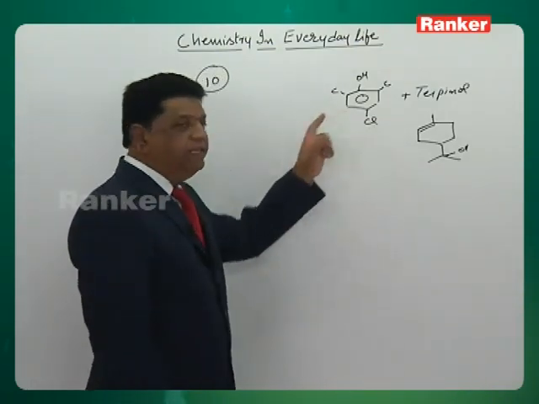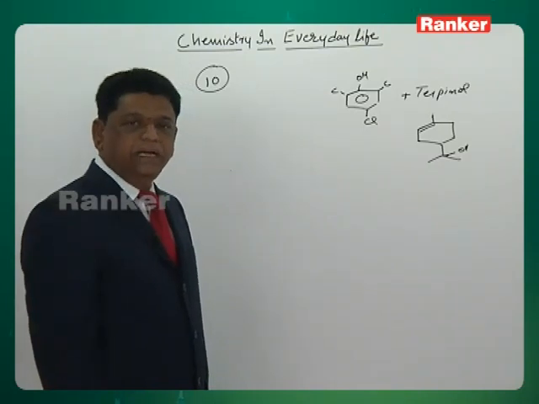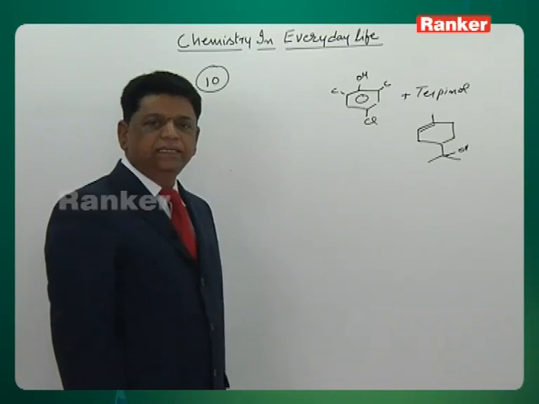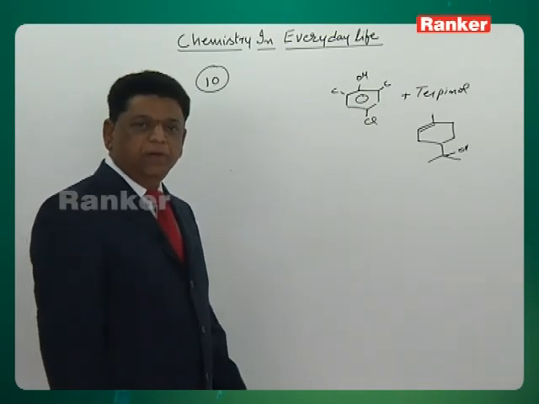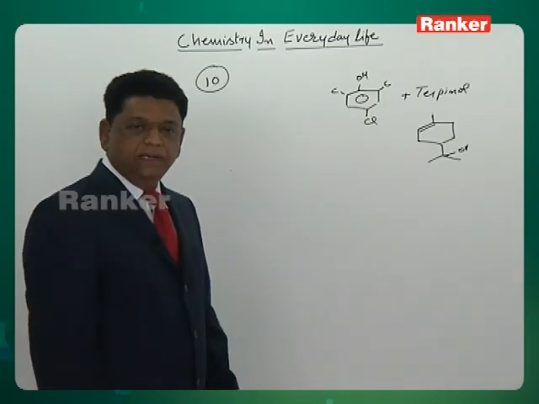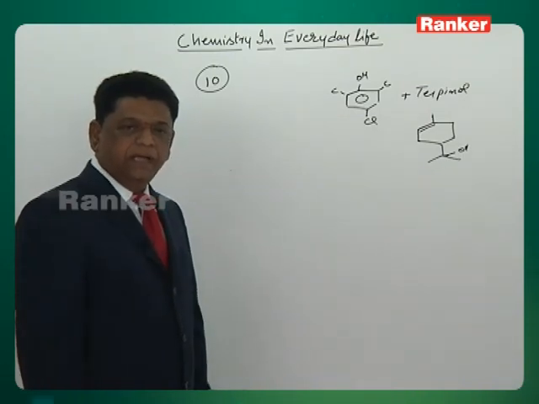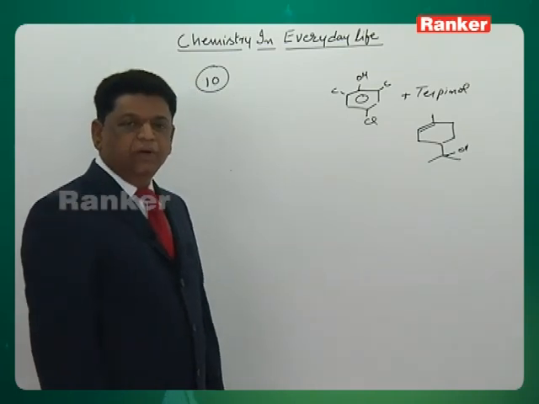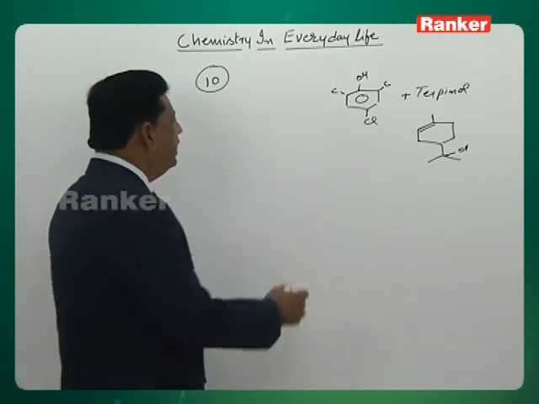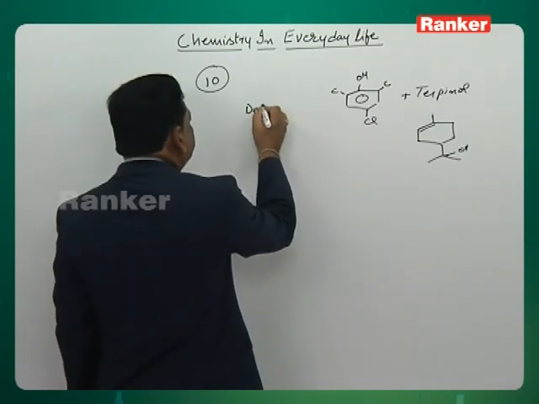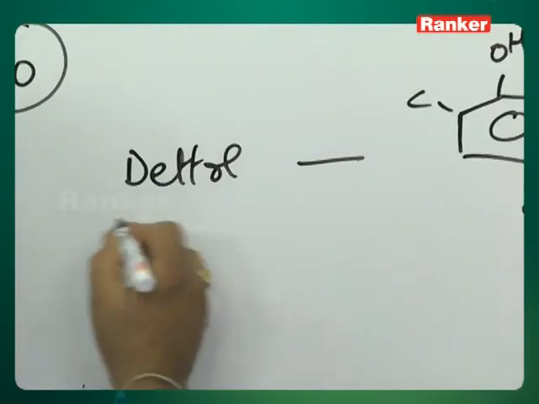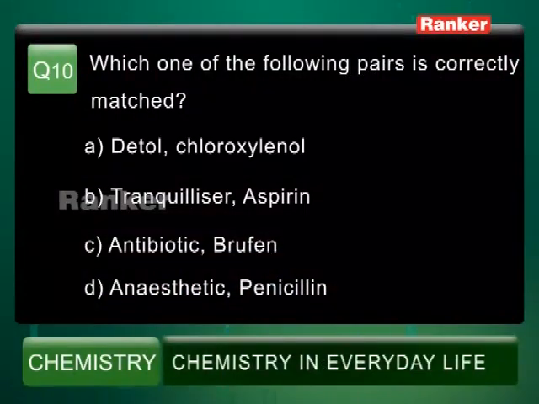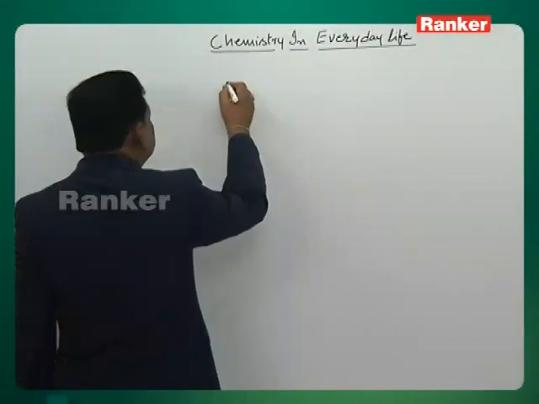So Dettol going with the xylenol is rightly matched. Tranquilizer, aspirin: aspirin is an analgesic, while tranquilizer is central nervous system acting. Antibiotic, brufen: brufen is again an analgesic, and antibiotic is not. Anesthetic and penicillin: penicillin is an antibiotic, so anesthetic is wrongly set. Therefore only option A, Dettol with xylenol, is the correct statement. So answer A will be the right answer. Let's go to question number 11.